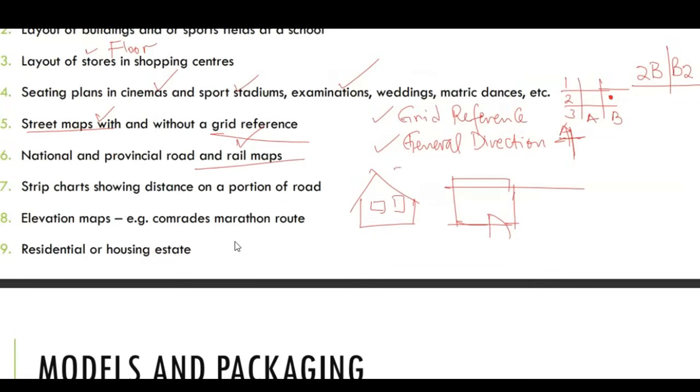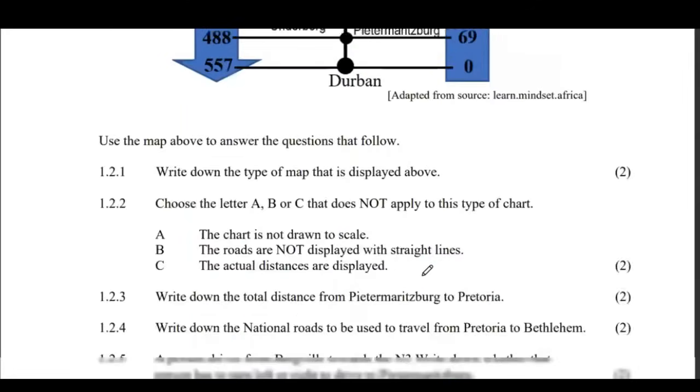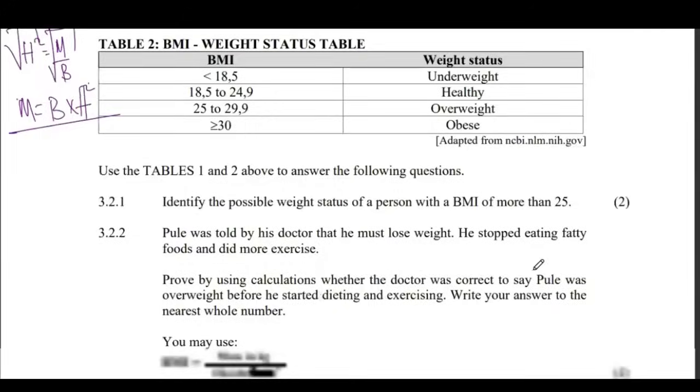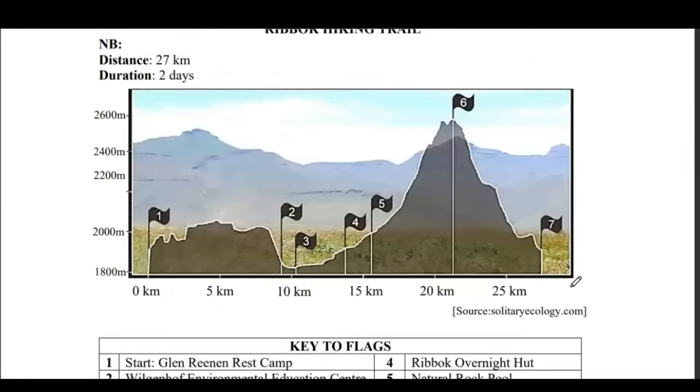The wall becomes elevation. This is the floor plan. Then this is what we call elevation maps. Elevation maps are the ones that show how people covered the Comrades marathons. The maps like this one here, this is an elevation map.